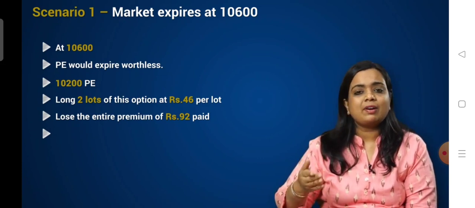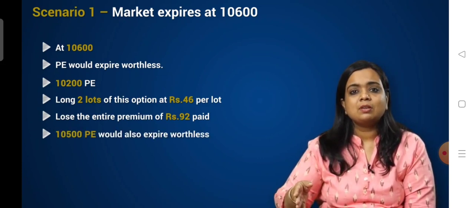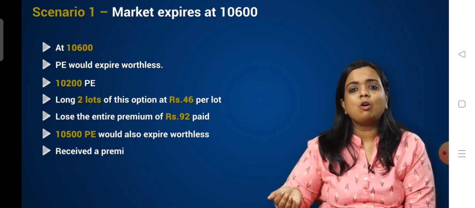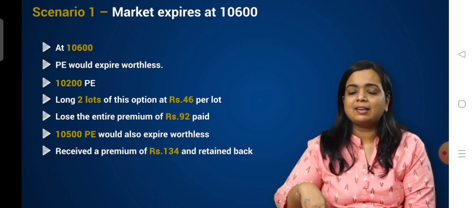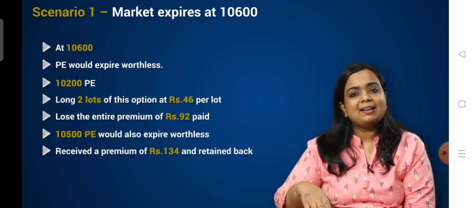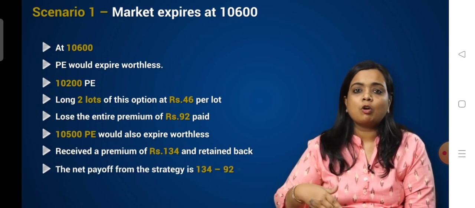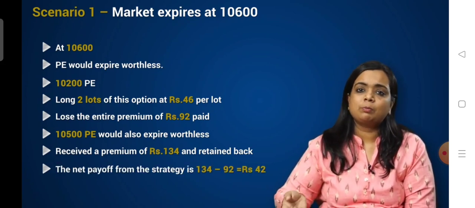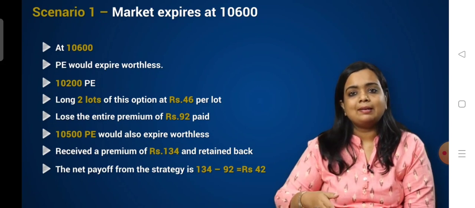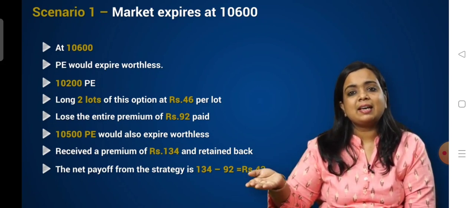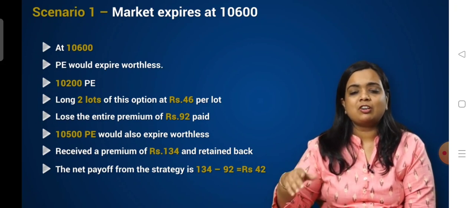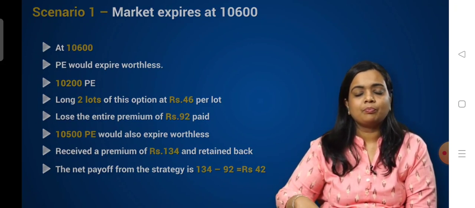And the 10,500 put option will also lapse. We've sold this option, so the premium of 134 rupees which we had received is entirely retained. So the net inflow or the profit from this strategy would be 134 minus 92, which is equal to 42 rupees. It is the same as the inflow of the strategy in the beginning.